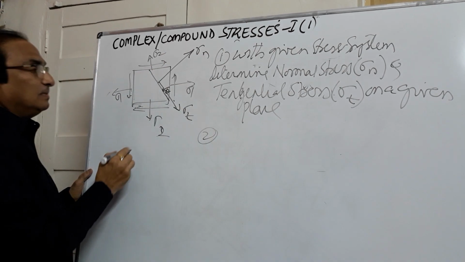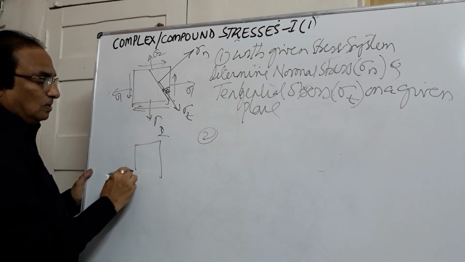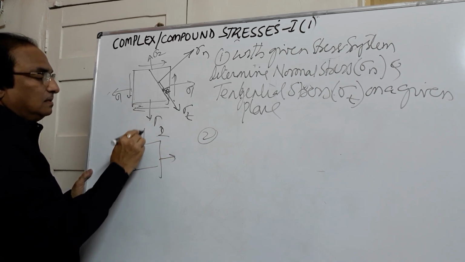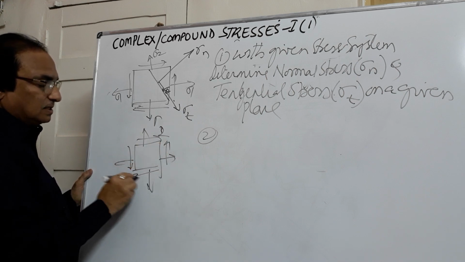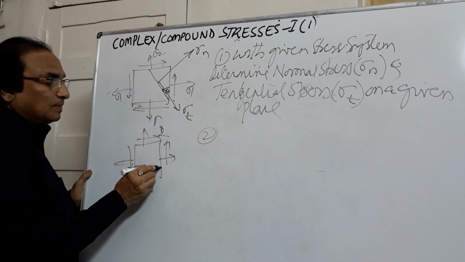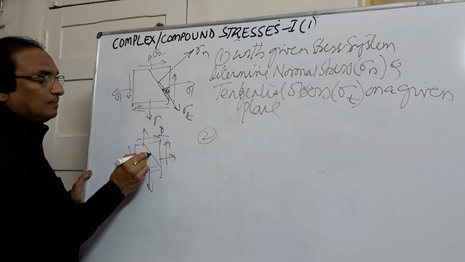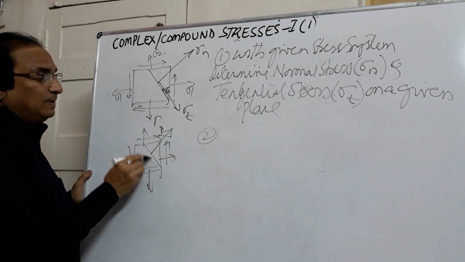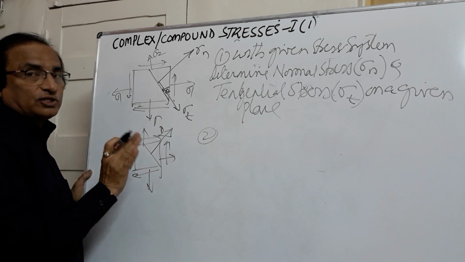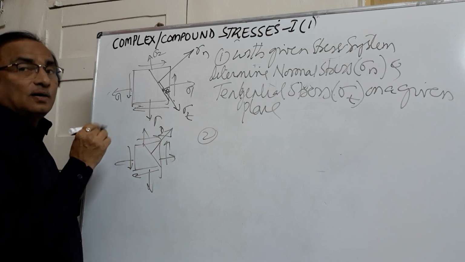Second category of problem is I will be giving you normal stresses or with the shear stresses, whatever may be the combination. You are required to find out a plane where there will be only normal stress. And when there is a plane with only normal stress, no shear stress, we call this plane as principal plane.